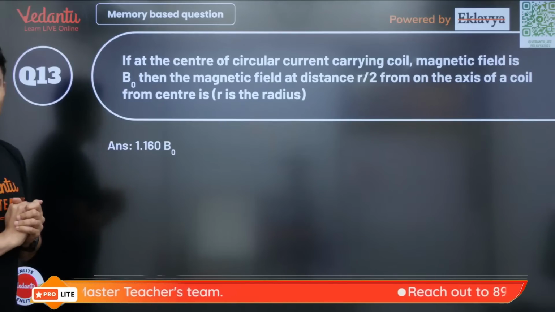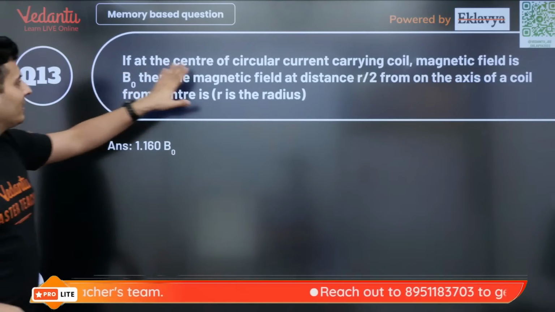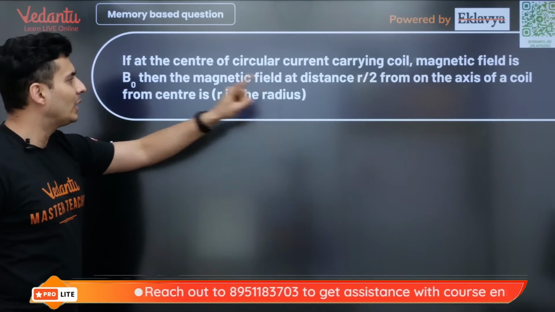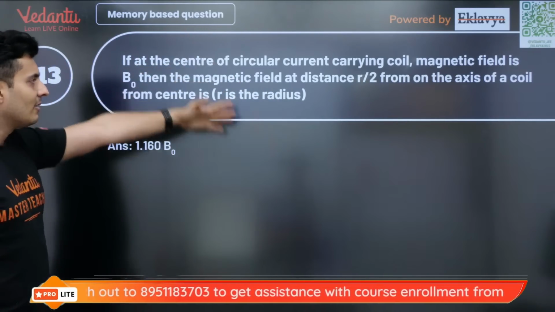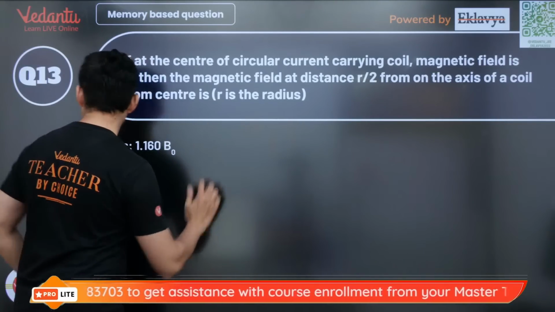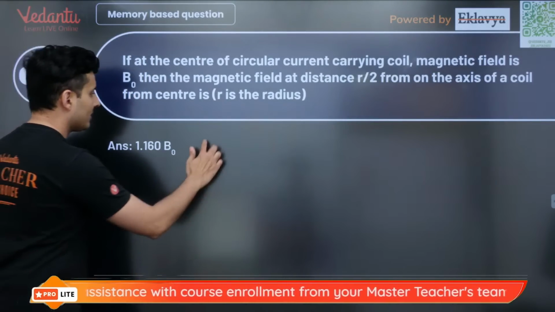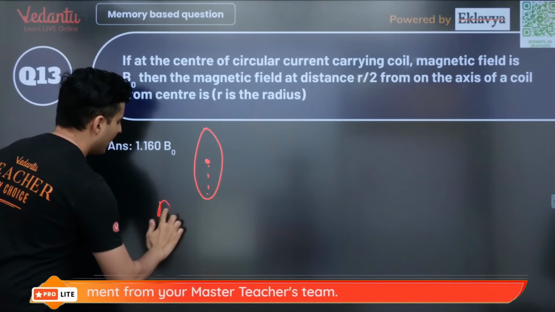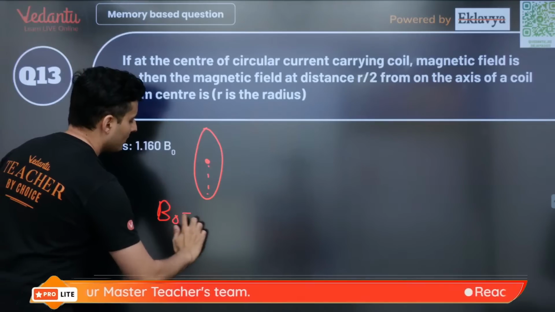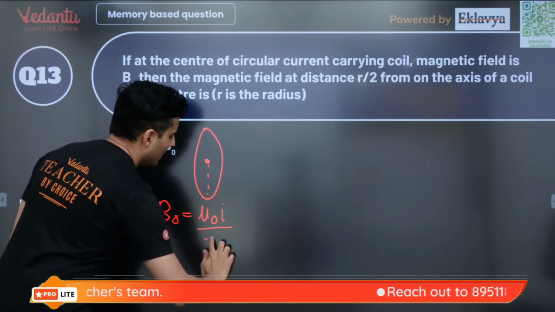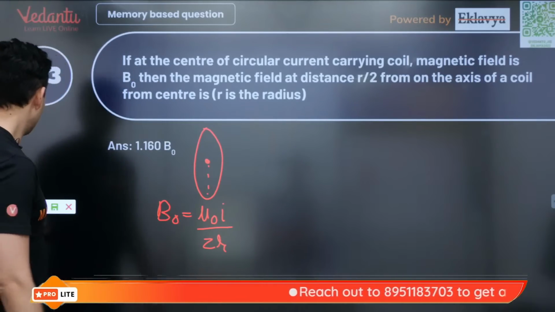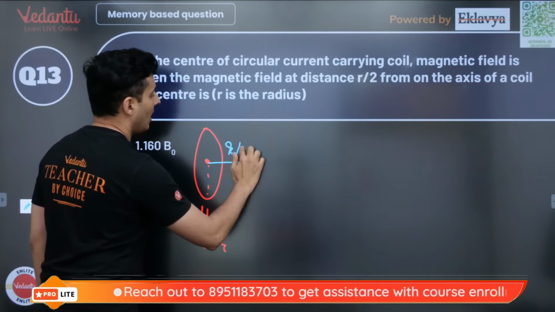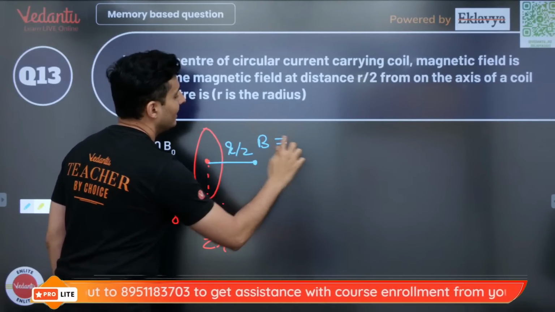Okay, great. Let's move on to the next one. If at the center of a coil you get the magnetic field as B naught, the magnetic field at a distance of r by 2 on the axis of the coil from the center is, where r is the radius. So if you are at the center of a coil of some radius r, then the magnetic field B naught will be given by mu naught I by 2r. This is the formula. But now the question says you are on the axis, and the distance is r by 2. At this point, the magnetic field is how much?